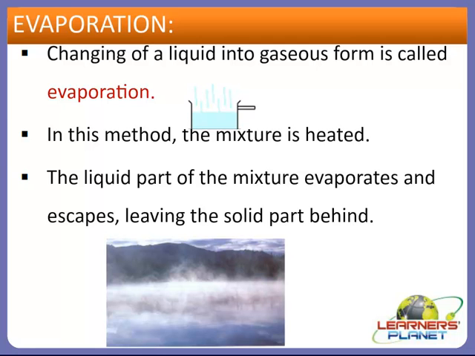So to obtain salt, sea water is collected in shallow pits and it is allowed to stand for some time, because of which the salt settles down and the liquid evaporates after some time. So the sun's heat evaporates the water, and the salt which is left behind is collected, and in this way we obtain salt. In fact, a common salt and water mixture can also be separated by the process of evaporation, right?